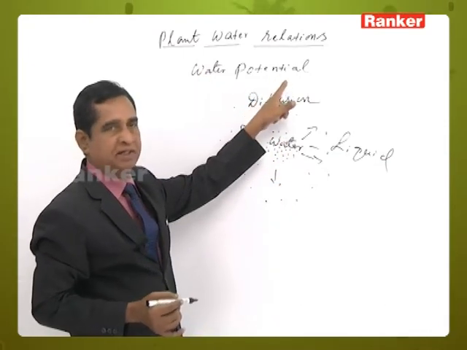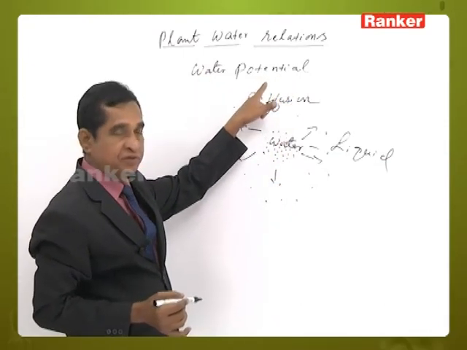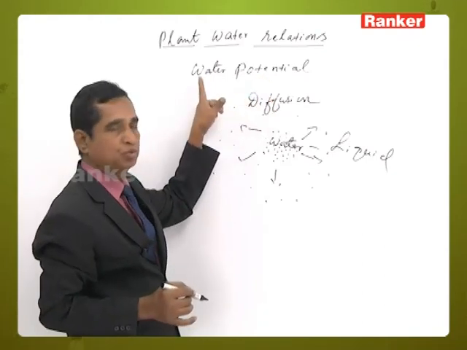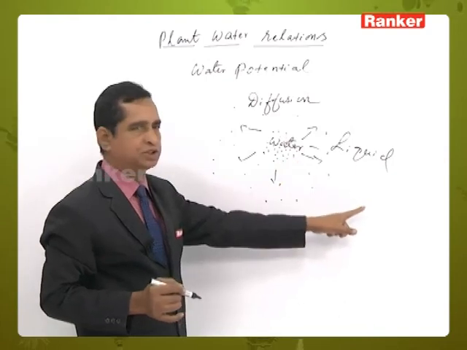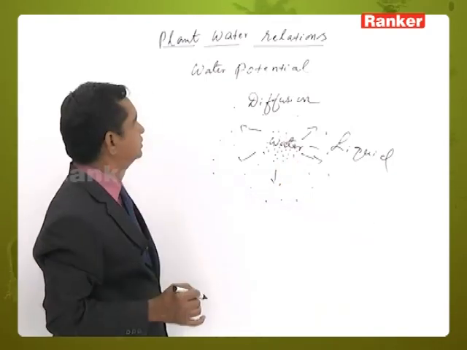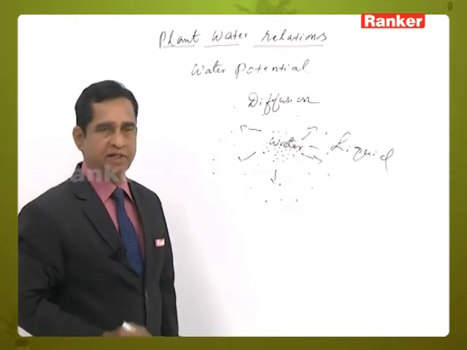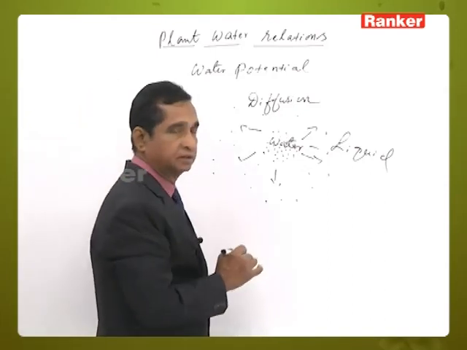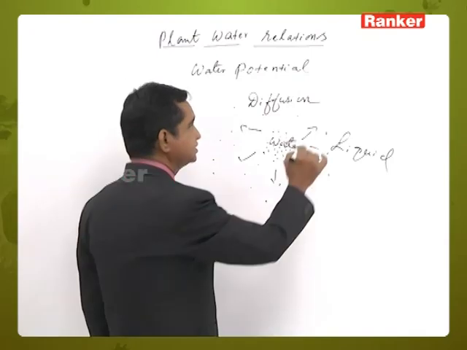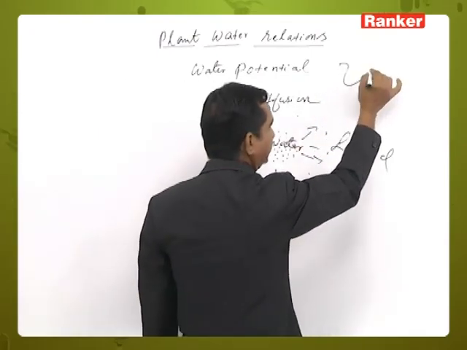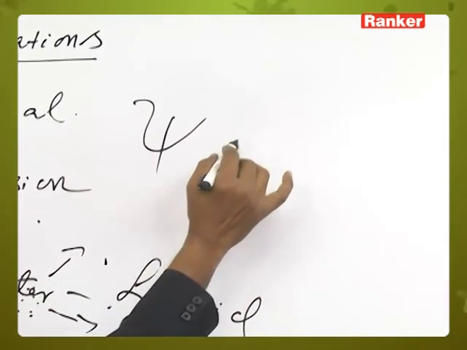So, water potential is the diffusing capacity of water from its higher concentration to its lower concentration. This water potential is denoted as a Greek letter psi.